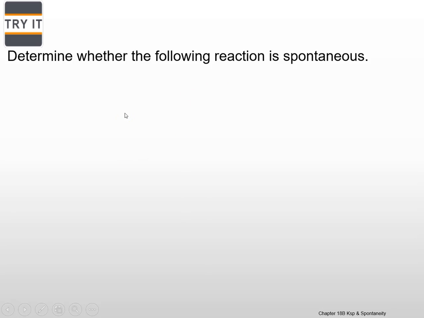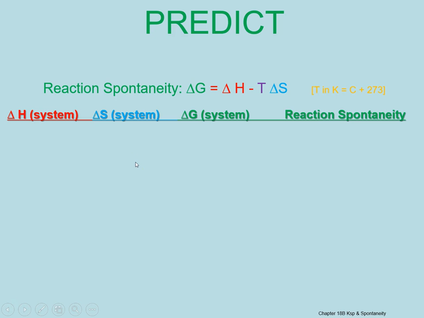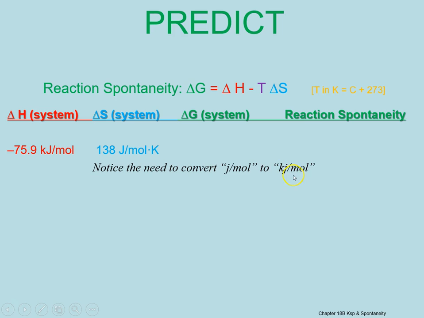Determine whether the following reaction is spontaneous. We have entropy at 138 joules per mole Kelvin. The enthalpy change, delta H, is negative 75.9 kilojoules per mole, with the system being at 273 Kelvin. So first let's predict. Here's our Gibbs free energy equation. If we predict, we said that the enthalpy is negative 75.9 and the entropy is 138 joules per mole. Notice kilojoules and joules, that's not going to work, so we're going to need to convert to kilojoules.